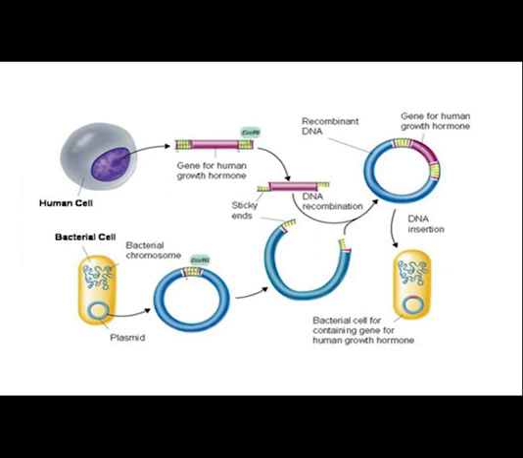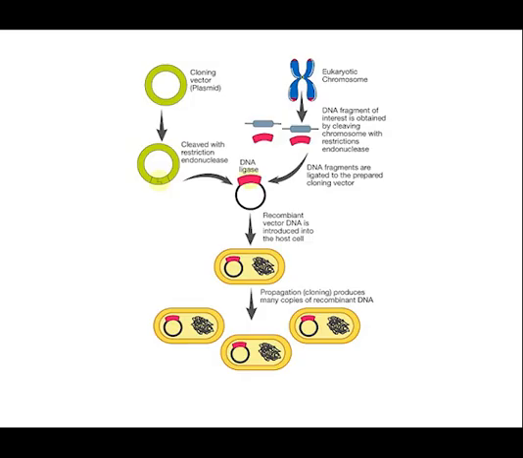We can do this by thermal shock, which is to raise and lower the temperature, or we can shock it with electricity, and that will cause the bacterium to take up the recombined plasmid. The recombined plasmid is then put into a lovely growth medium at a lovely pH and a nice temperature, and it undergoes binary fission to increase the numbers of the bacterium that contain the recombined plasmid, and then the bacterium makes the desired protein.